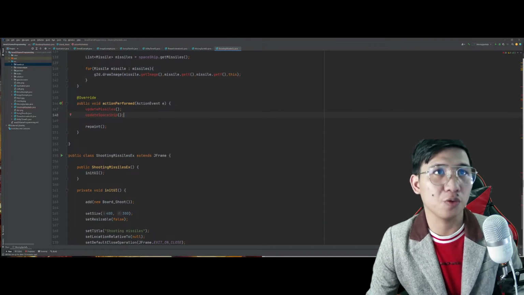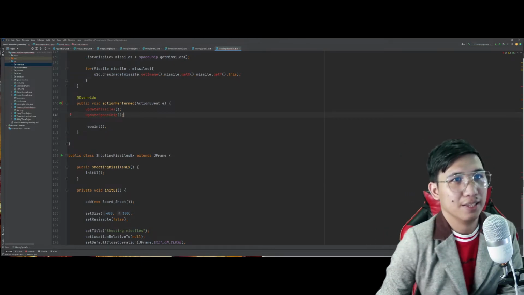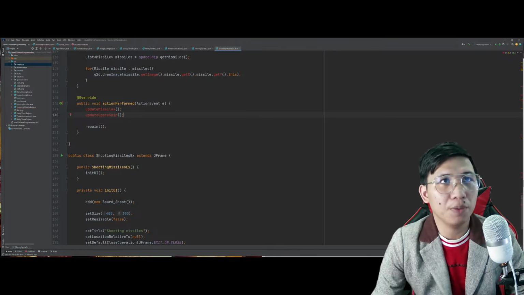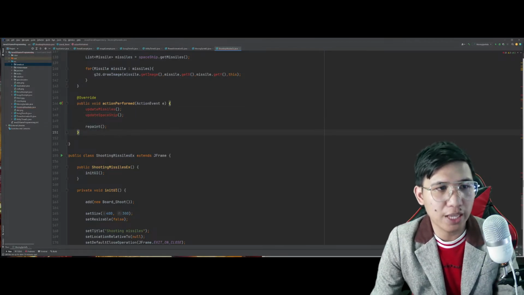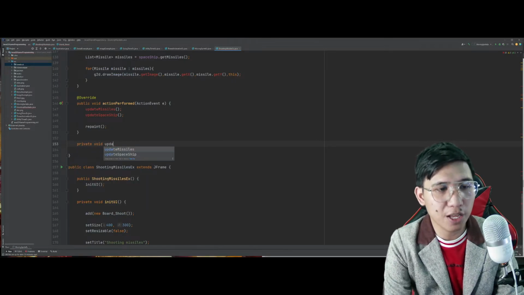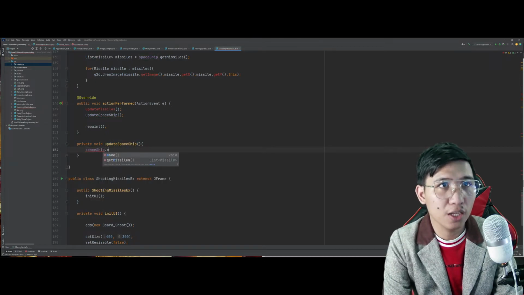Dito sa action performed. Marami, no? Maraming nangyayari. Napakadami. Alam ko, napakadami nangyayari. So, for updating the spaceship, yun yung una natin munang i-work out dito. For updating the spaceship, just like what we have done earlier, update spaceship here, we will just simply call the